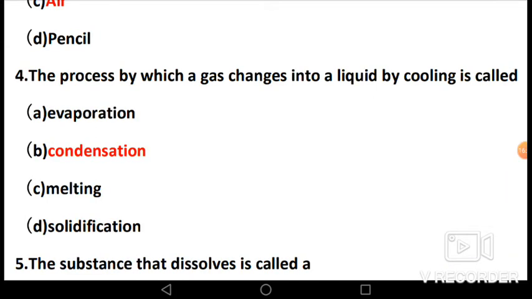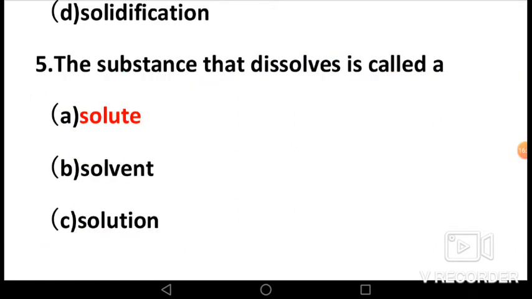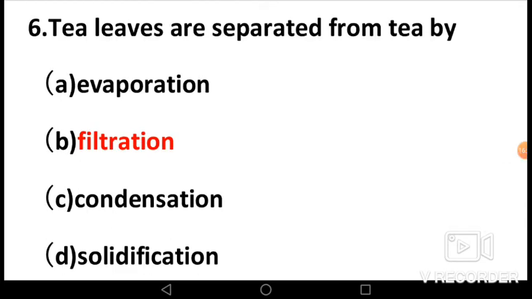The process by which a gas changes into a liquid by cooling is called, the answer is condensation. Next, the substance that dissolves is called, the answer is solute. Next, tea leaves are separated from tea by, the answer is filtration, because at home we separate tea leaves from tea using strainer, which is example of filtration.